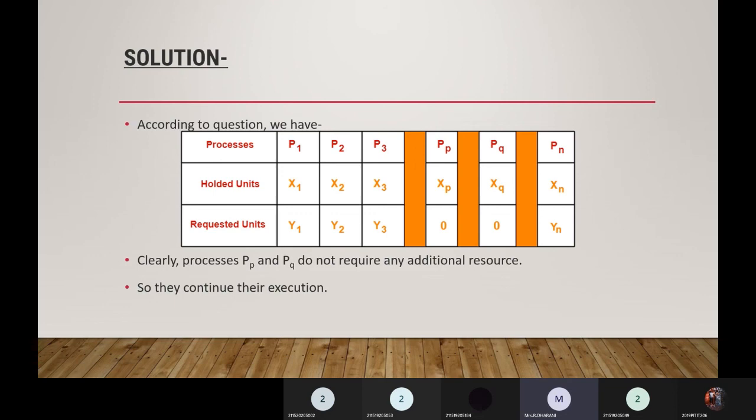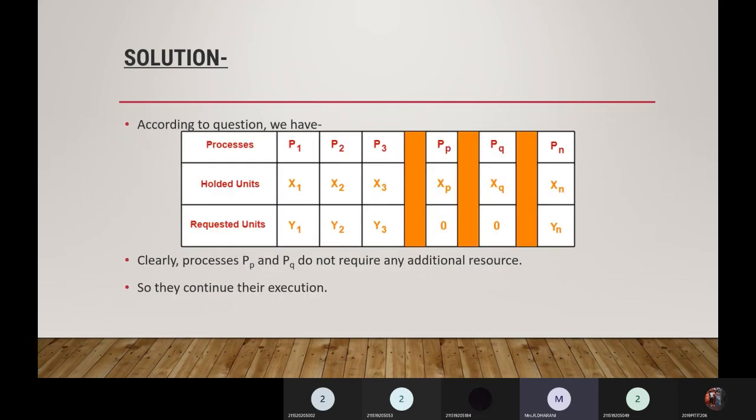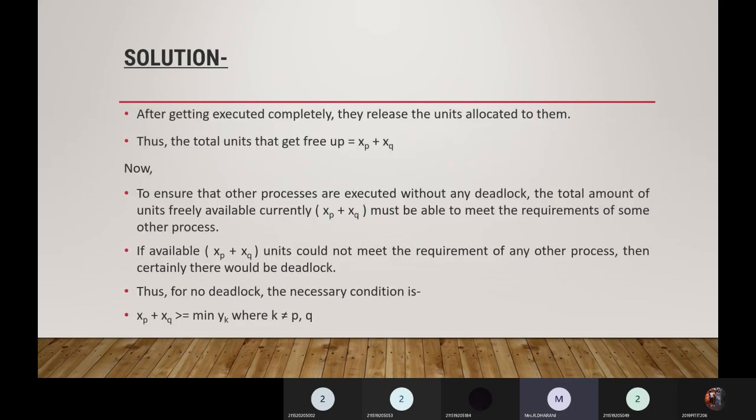So they continue their execution, because they don't want any additional resource units. After getting executed completely, they release the units allocated to them. What are the allocated units for them? xp and xq. So these units get freed, and the total number of units freed up is xp plus xq.